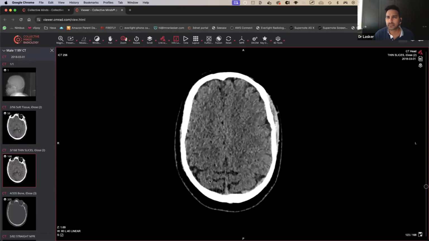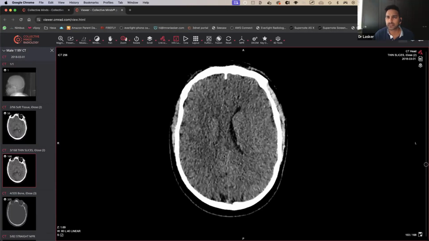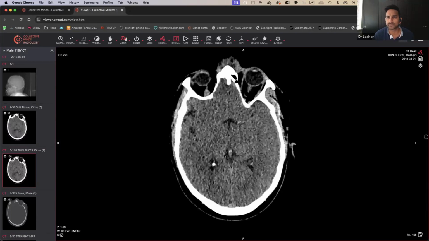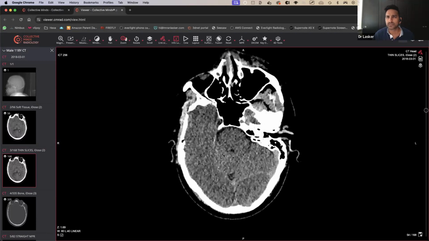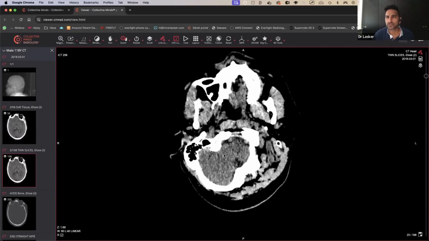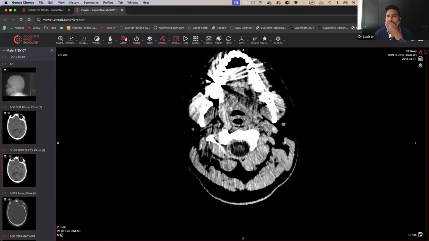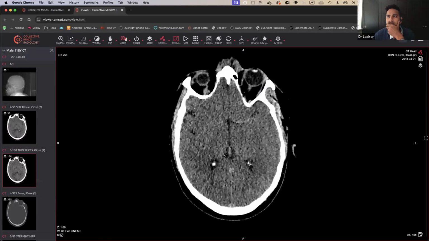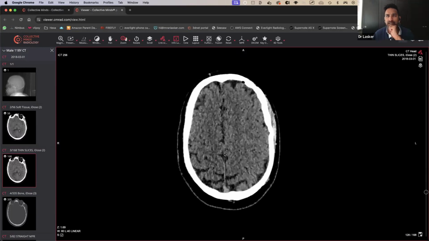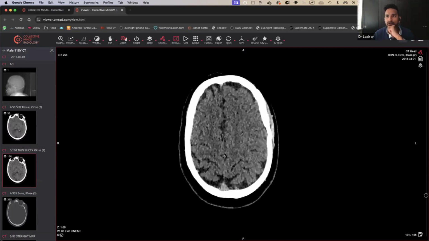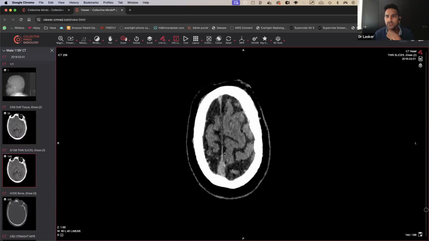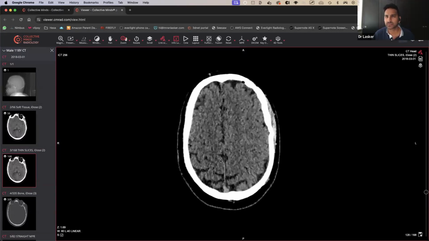So we've got a CT head. I'm going to just say it was trauma. And let's scroll through. Keep scrolling through. Okay, so what's going on here? We have a CT head of this adult patient, and on first scroll through, it didn't look like there was much going on. So I'm going to scroll through one more time just to see what's happening.